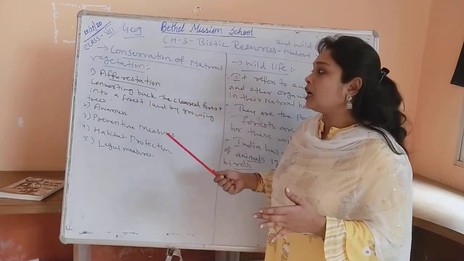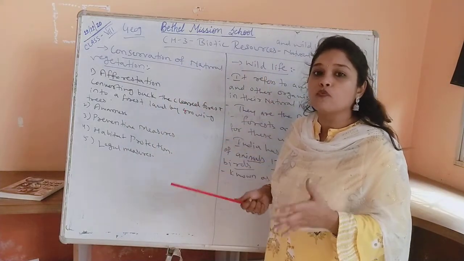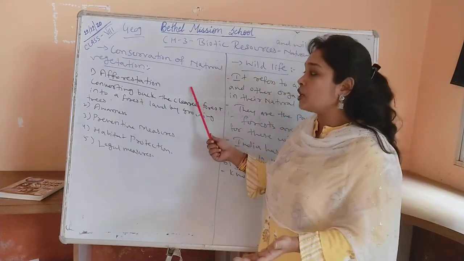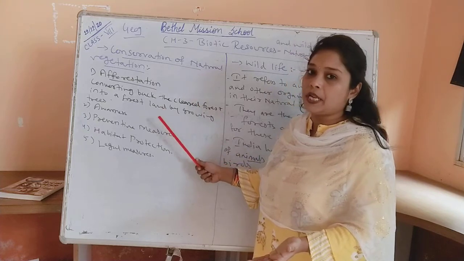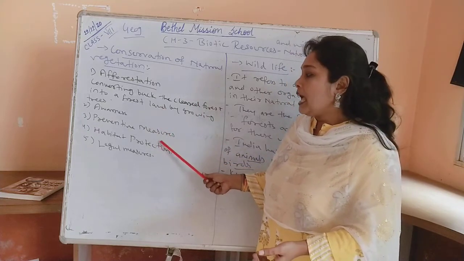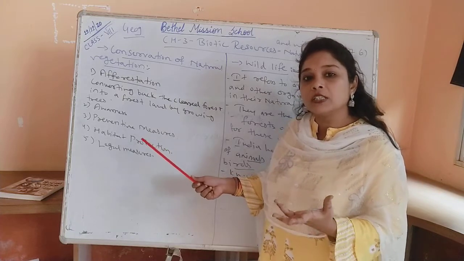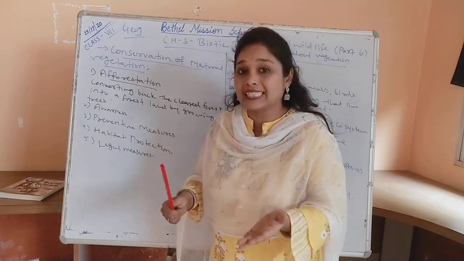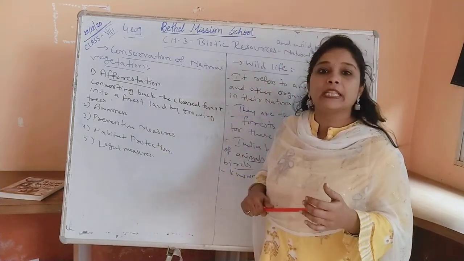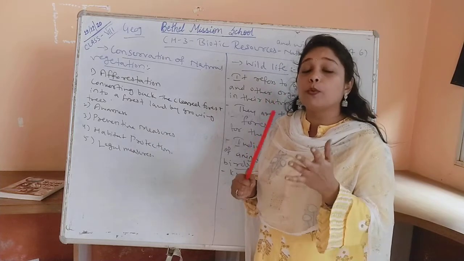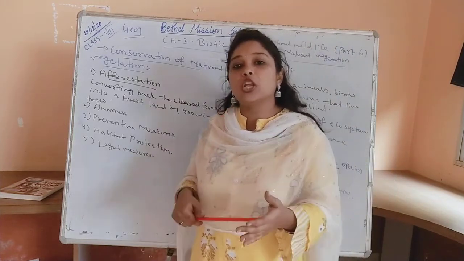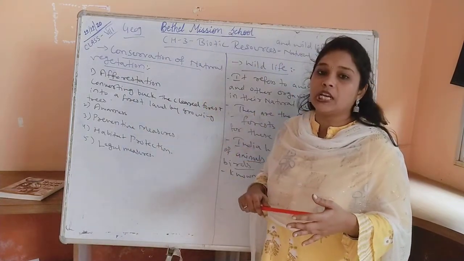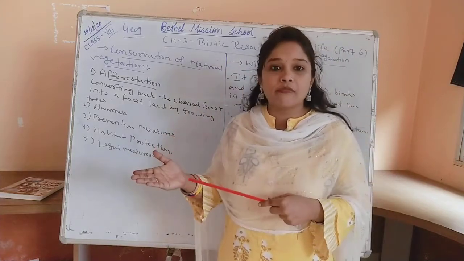So these are the different methods, the different ways through which we can conserve the natural vegetation. Once again I am repeating myself: that is afforestation, awareness amongst the people, preventive measures, and habitat protection. We need to protect the animals and their natural habitats so that those animals do not become extinct. And legal measures have been taken by the government to secure the forest, to protect the forest areas, and to protect the natural vegetation. So I hope you understood conservation of natural vegetation, the first part of the chapter.